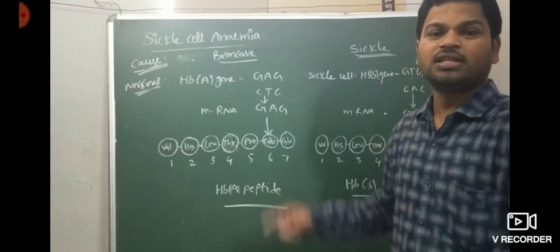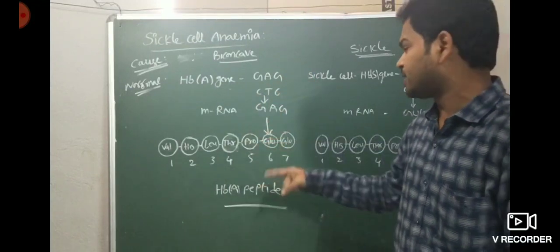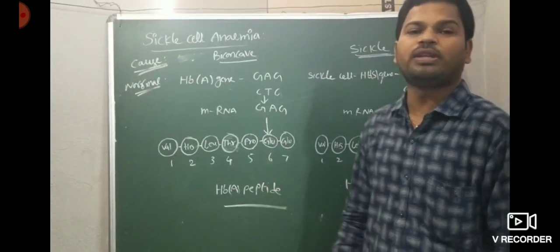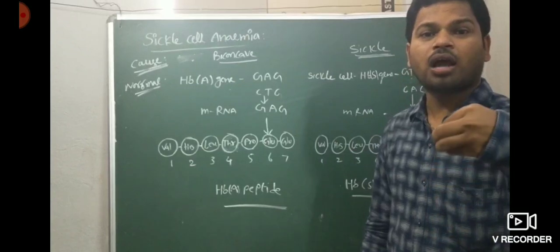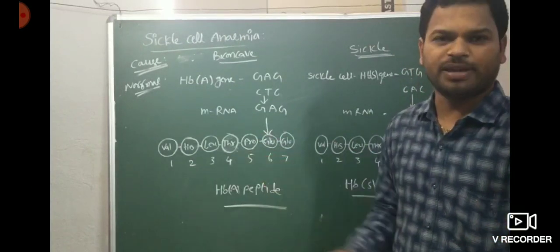Why sickle cell anemia? What is the reason for this? GAG is replaced by GUG, so glutamic acid is substituted by valine at the 6th position of the beta globin chain. Then hemoglobin polymerizes, and the RBC turns into a sickle cell. That is nothing but sickle cell anemia.